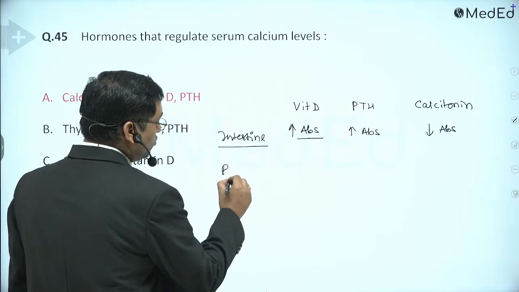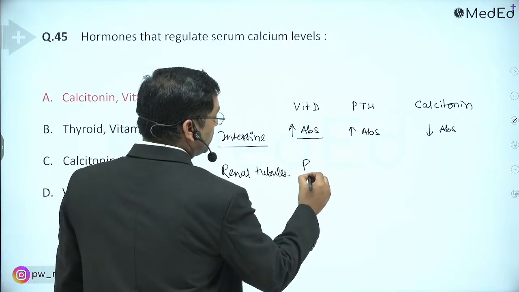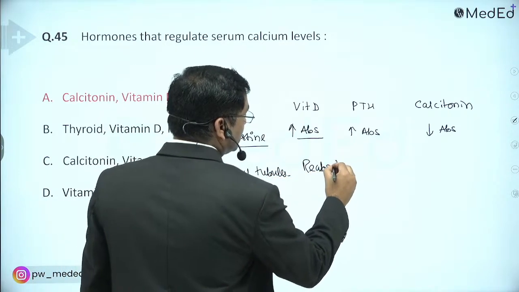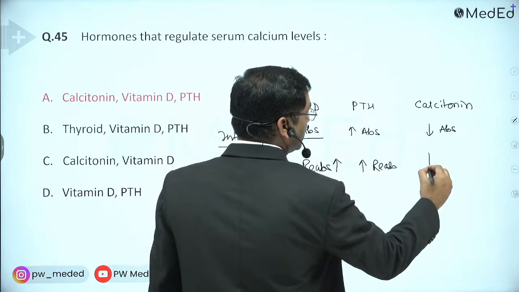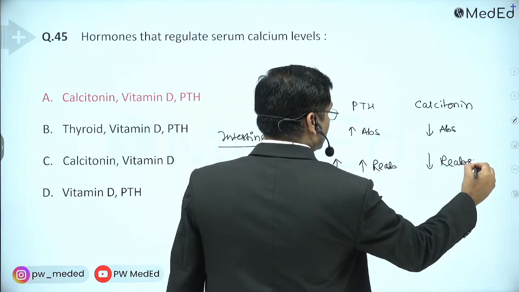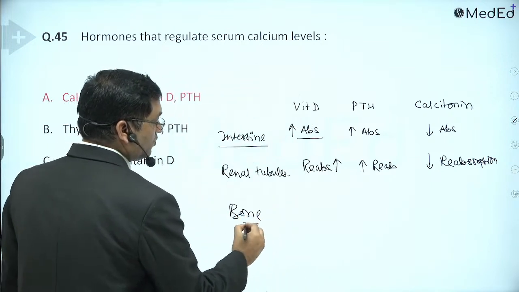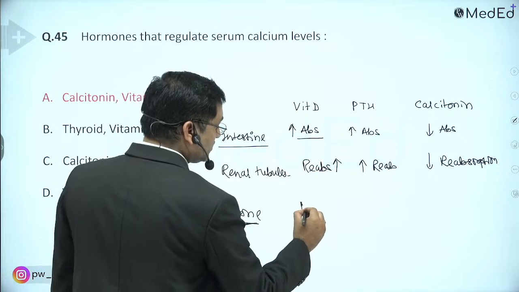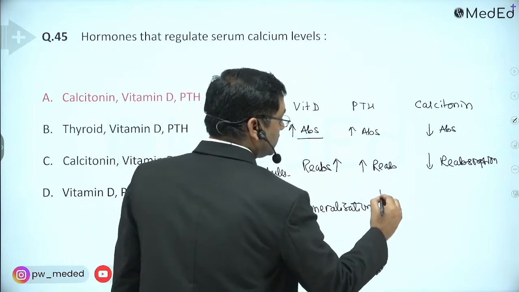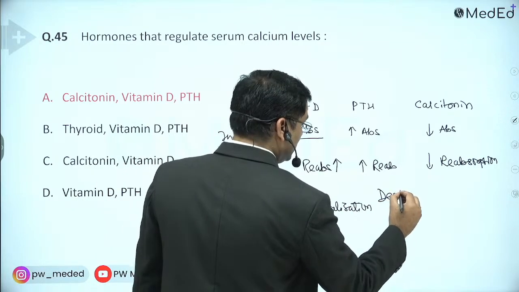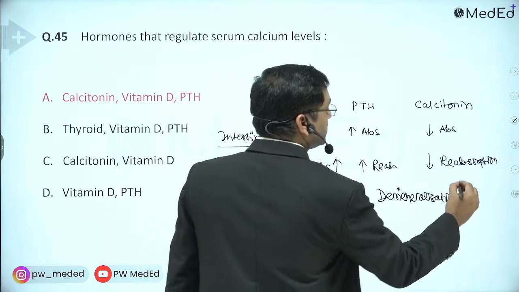Then renal tubules. Vitamin D is important in reabsorption; it increases the reabsorption. Parathyroid hormone increases the reabsorption from the renal tubule. Calcitonin decreases the renal reabsorption. Then bone. These are the three target tissues. Vitamin D causes the mineralization of bone. Parathyroid hormone causes the demineralization of bone. And calcitonin causes mineralization of bone.